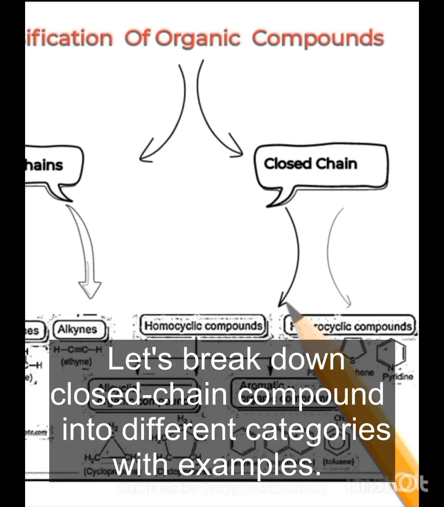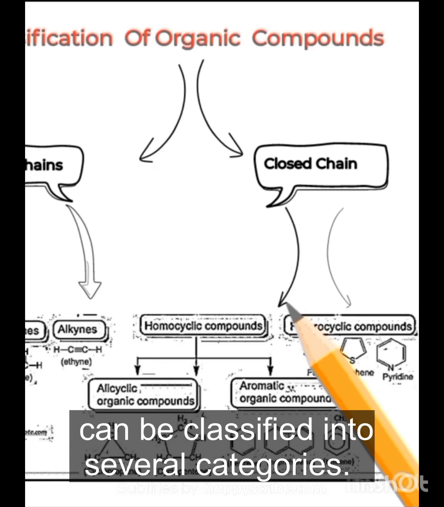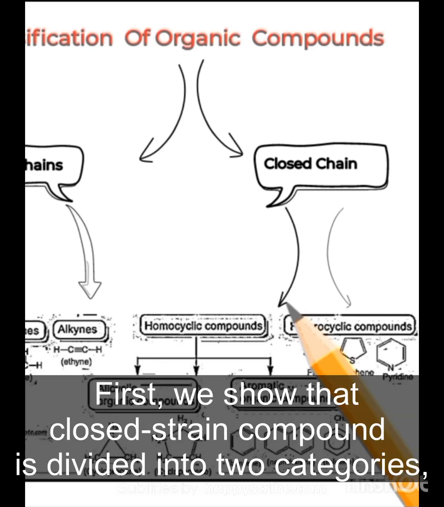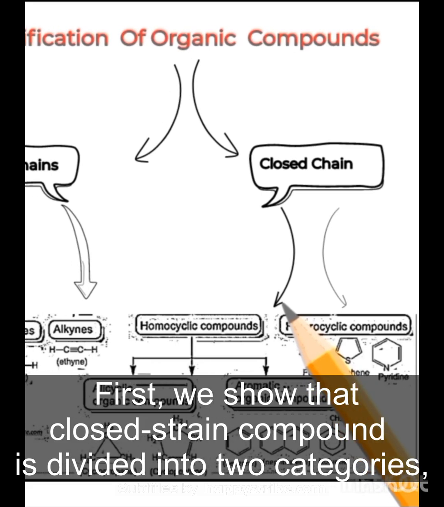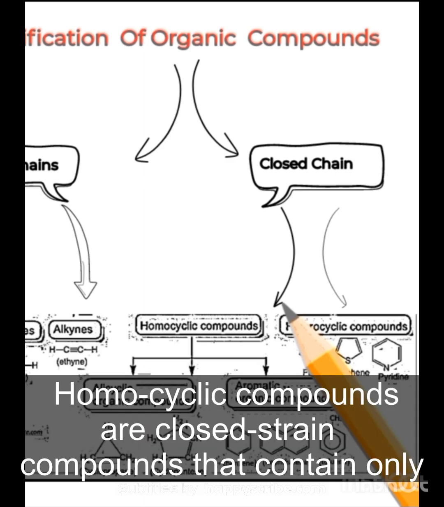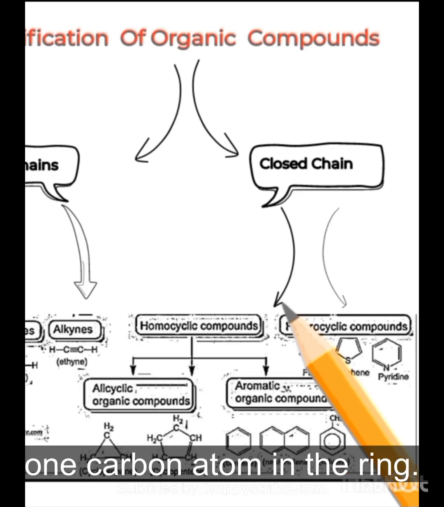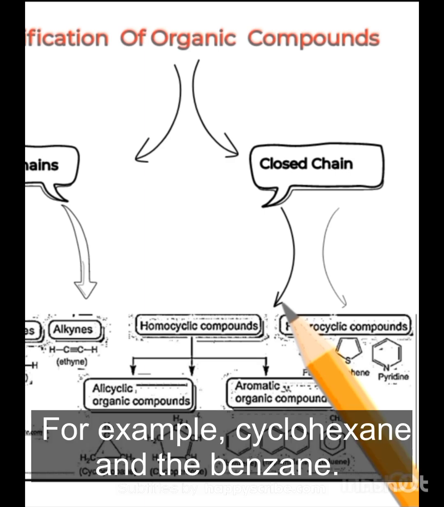Let's break down closed chain compounds into different categories with examples. Closed chain compounds, also known as ring compounds, can be classified into several categories. First, we show that closed chain compound is divided into two categories: homocyclic and heterocyclic. Homo means same. Homocyclic compounds are closed chain compounds that contain only carbon atoms in the ring. For example, cyclohexane and the benzene.